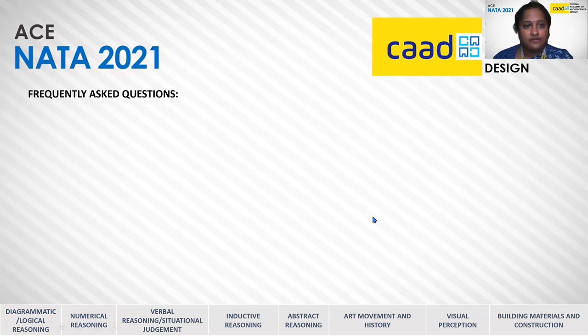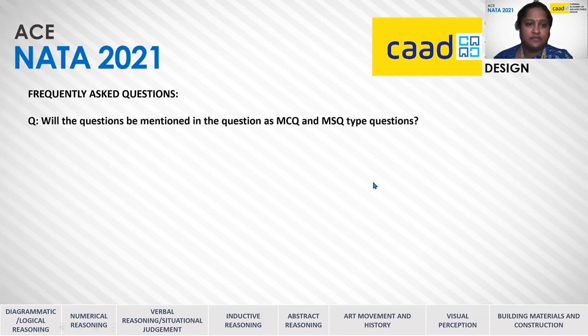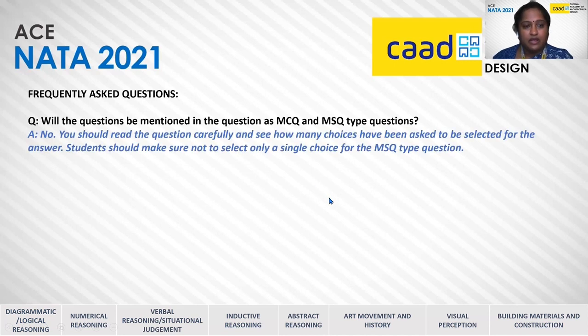Now, I'd like to go over a few questions that may be frequently asked by the students. Will the questions in the question paper be mentioned as MCQ and MSQ type questions? No, you should read the question carefully and see how many choices have been asked to be selected as the answer. Students should make sure that they should not select any single choice alone for the MSQ type question.